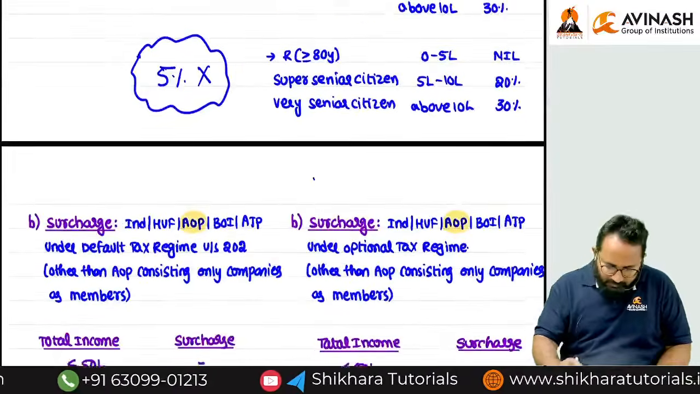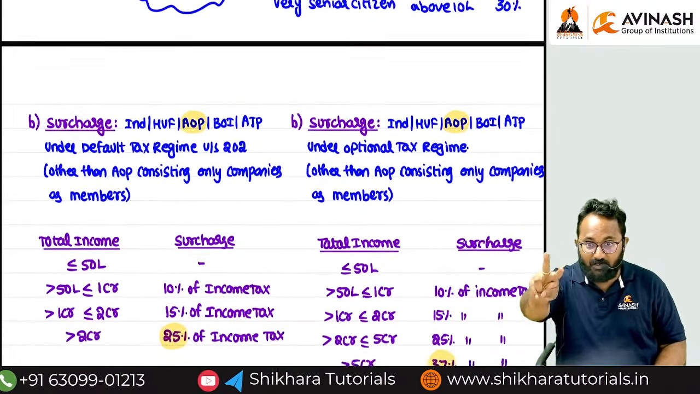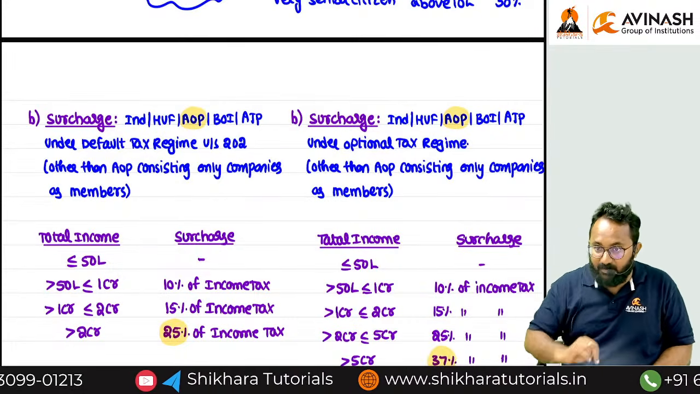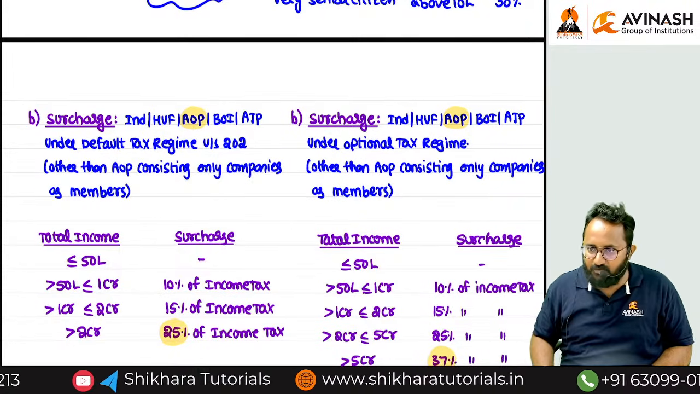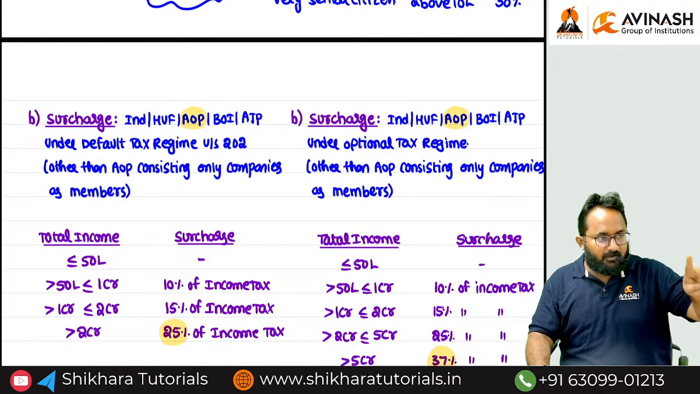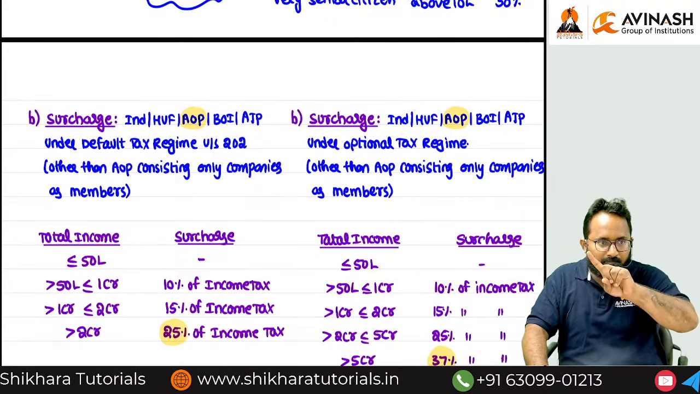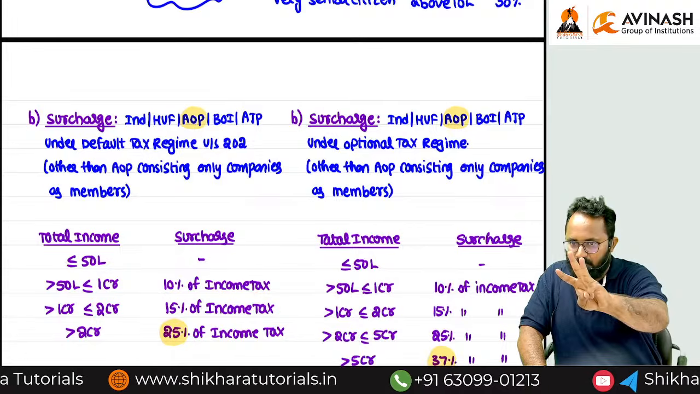Clarity means I will tell you. Many students after the class are going to ask, sir, you are saying 2 regimes for individual, HUF, AOP, BOI, AJP, and for domestic company also, and for cooperative society also we will discuss the 2 regimes. For whom we are going to discuss the 2 regimes? Individual, HUF, AOP, BOI, AJP. Next one, domestic company. Next one, cooperative society.